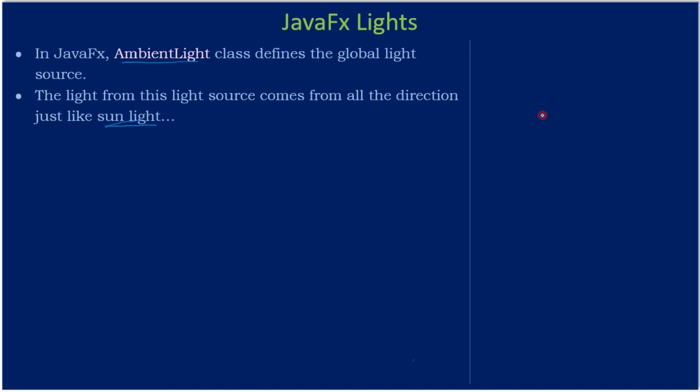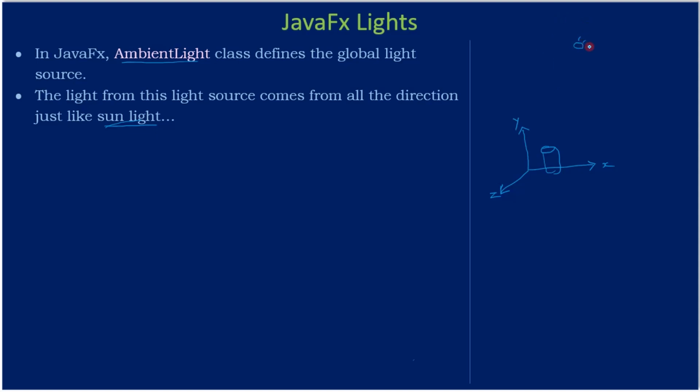Say for example, let's consider this is our 3D world, and let's state that there is some object in this 3D world and the light source is ambient light.